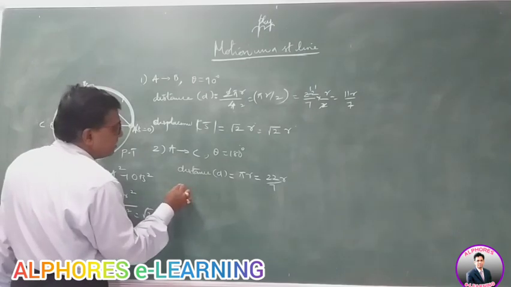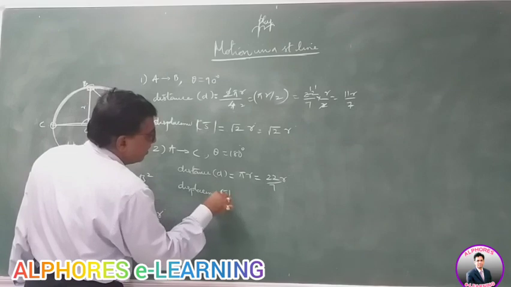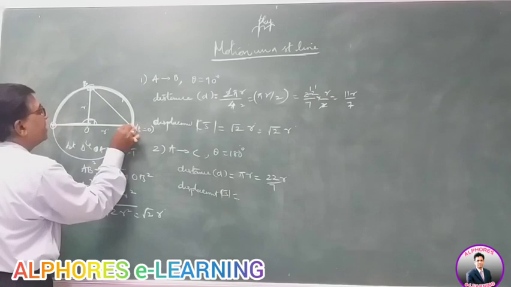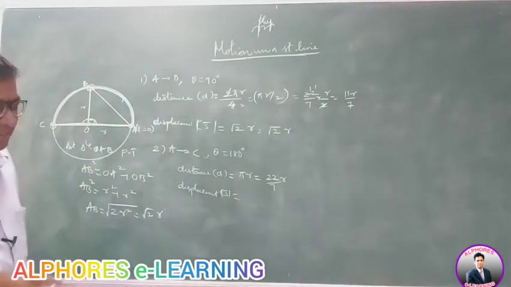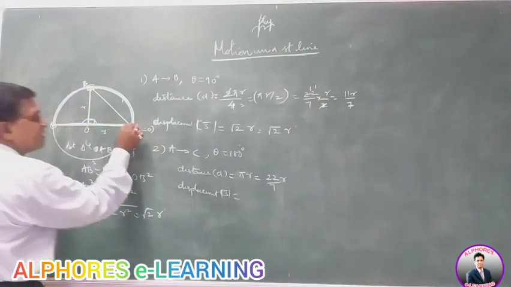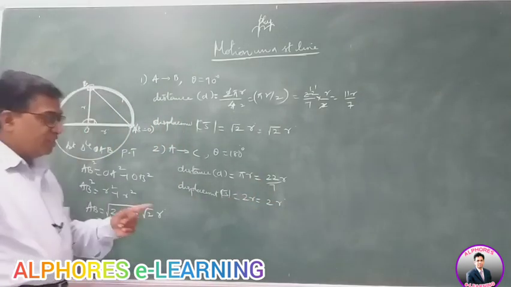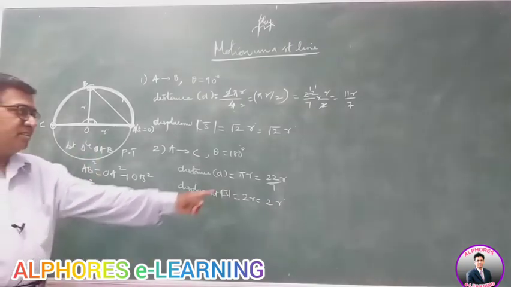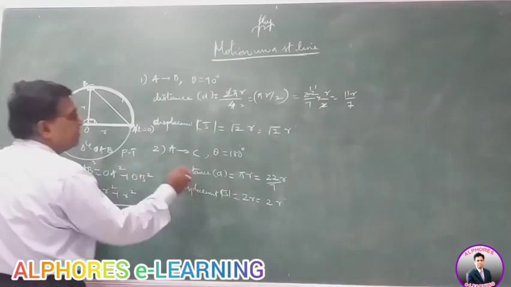Now coming to displacement, mod S. This is the initial point and this is the final point. We know the definition of displacement: it is the straight line distance between initial and final point. So it is the diameter of the circle, which is 2r. Now what is the ratio? r cancels, and it is 11 by 7. Earlier it was 11 by 7 root 2, now it's 11 by 7. The difference is 11 by 7 minus 2. You can subtract and get the result.